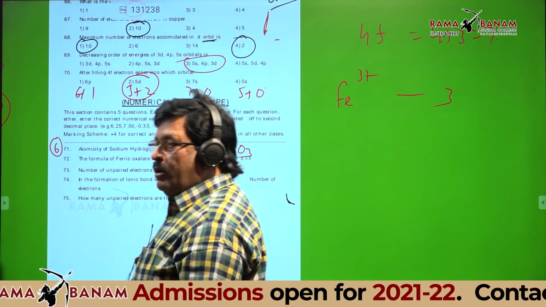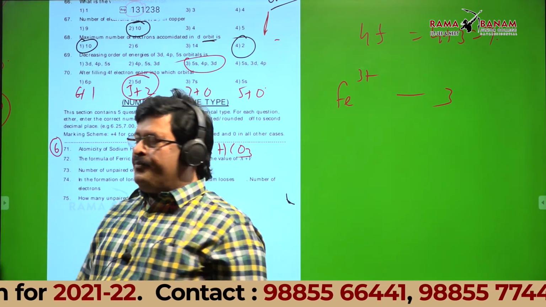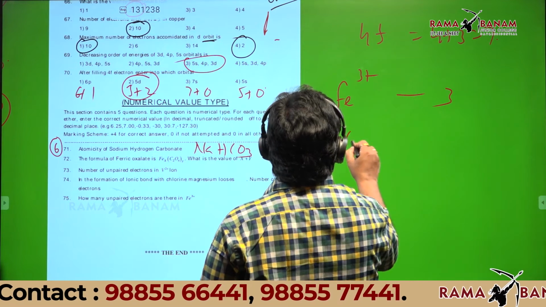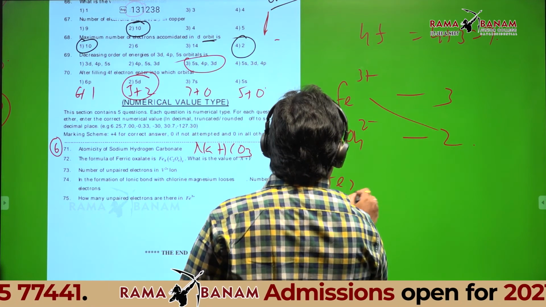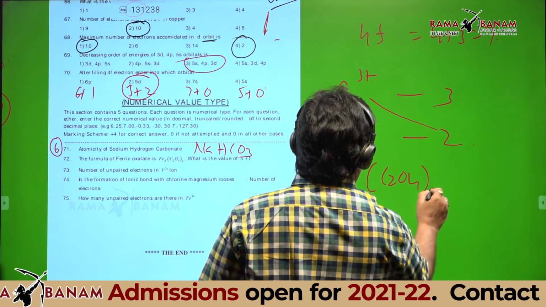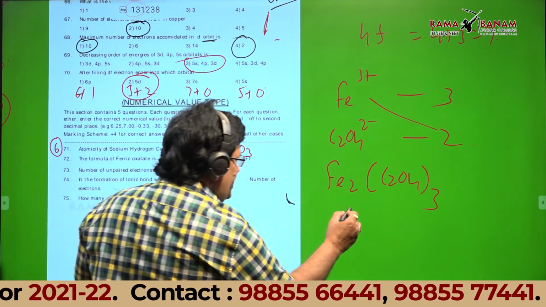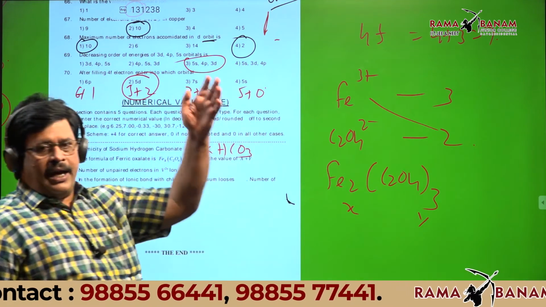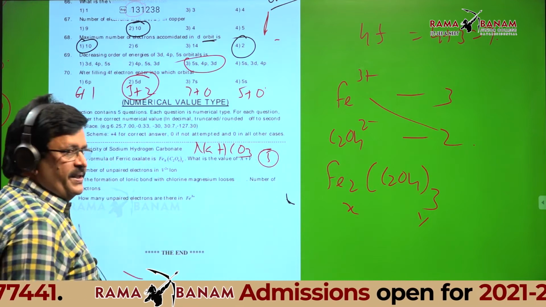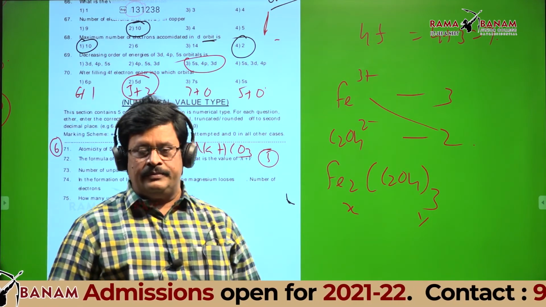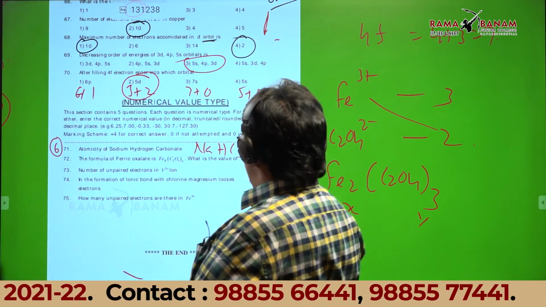Yes, that's right. C2O4 2 minus. So valency is 2. Then the formula is Fe2(C2O4)3. This is given as X, this is given as Y, and what I asked is X plus Y. So answer is 5. Any doubt in this? Any doubt? Then number 3.